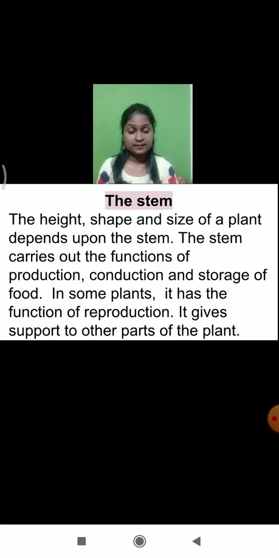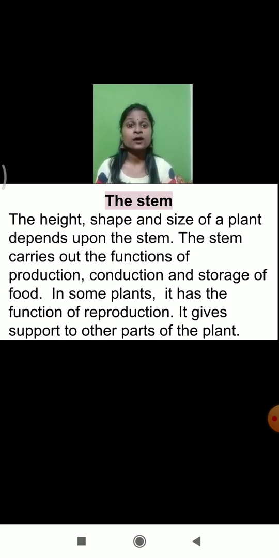Next, let's learn about the stem. You know that the height, the shape and the size of the plant depend upon the stem. The stem carries out the functions of production, conduction and storage of food material. In some plants, it has the function of reproduction also. It gives support to the parts of the plant.